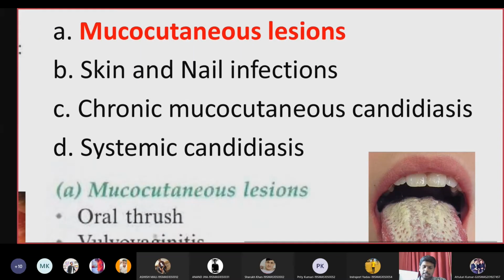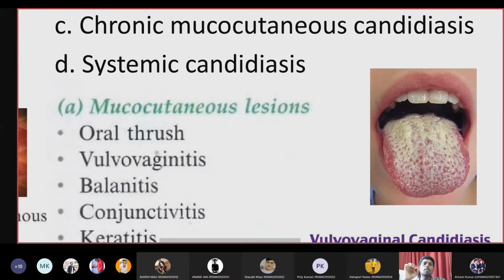First, let us see the mucocutaneous lesions. These are lesions that form on the mucous membranes of our body, whether in the mouth, around the genital area, in the eyes, or in the ears. Wherever there are mucosal membranes, there is a chance of getting Candida infection.